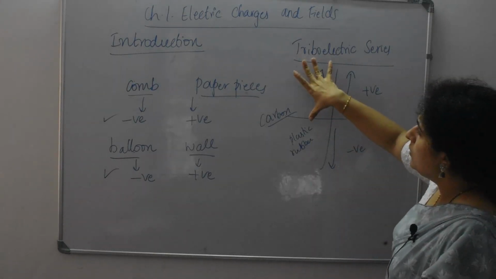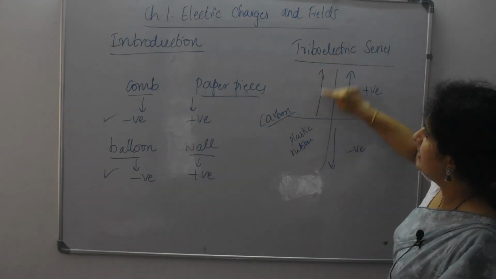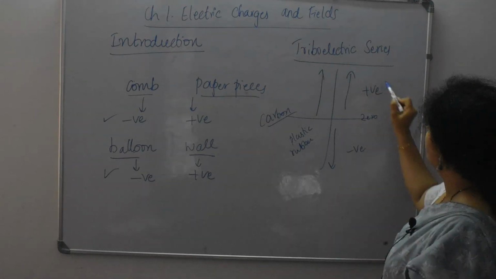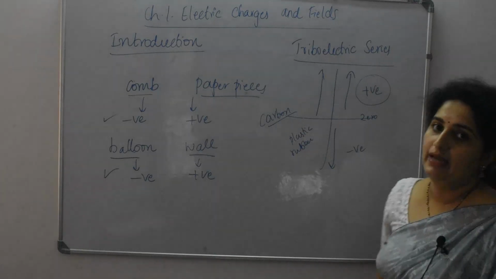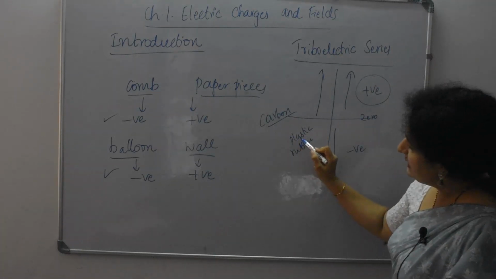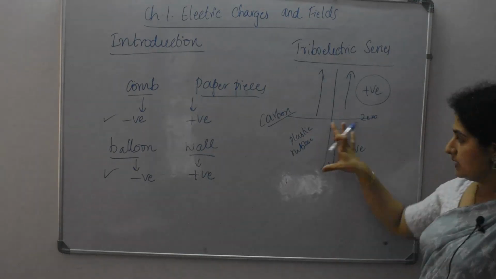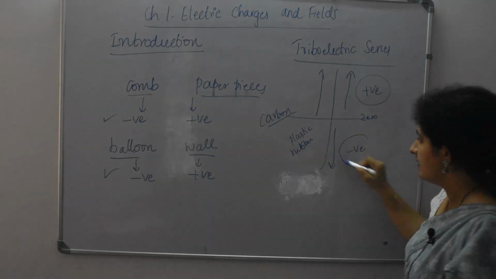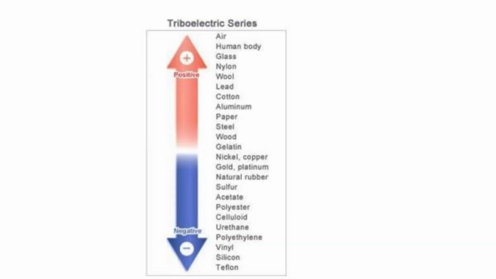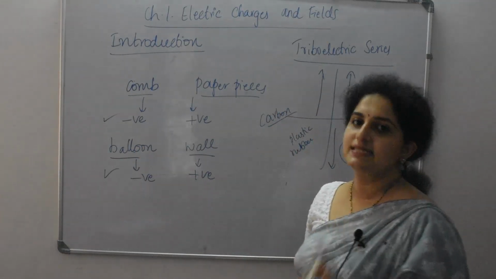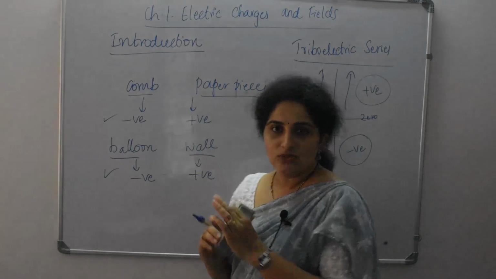That means a lot of materials come under here, and those will always have positive polarity. Materials like plastic and rubber, which come under the category below, will always have negative polarity. So based on this, we can tell that the comb and balloon have negative charges. This is the reason. I hope it is clear to you all, so that there is no confusion.